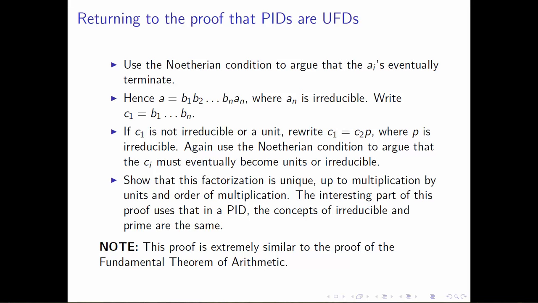This is just noting that the whole structure of this entire proof is extremely similar to the proof of the fundamental theorem of arithmetic, and this similarity is even more noticeable when you're proving uniqueness of this factorization than it is when you're proving existence of this factorization.